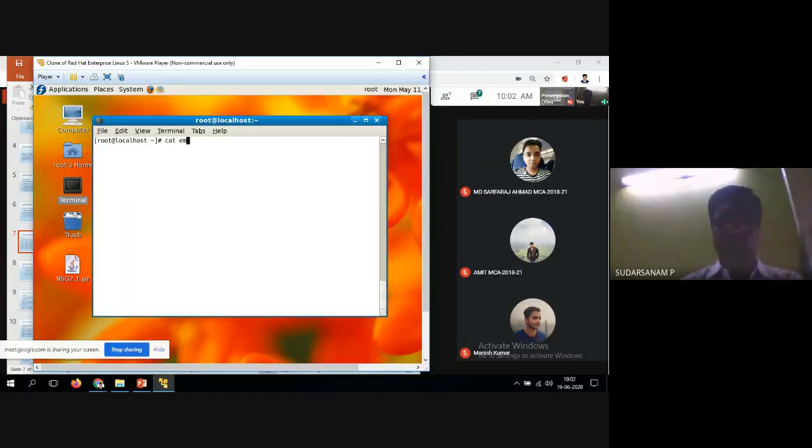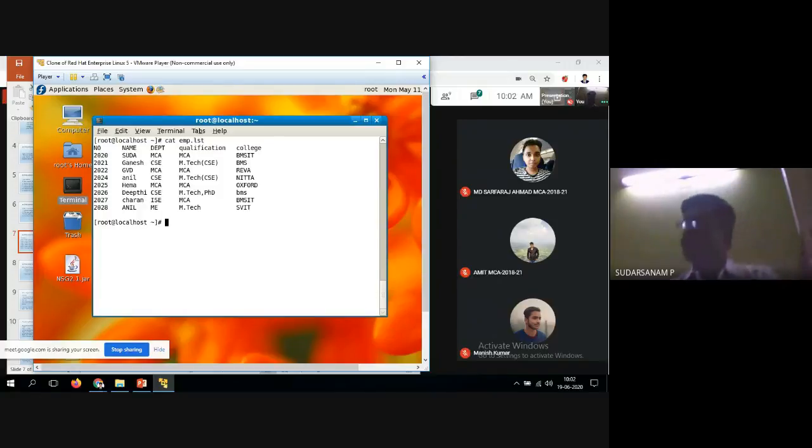Cat one file called emp.lst, this is one file, and one more file, cat emp1.lst. So I've created two files. Initially I told you that you can search in one file or both files. I showed previously an example with only one file. Now I will use two files with the grep command.